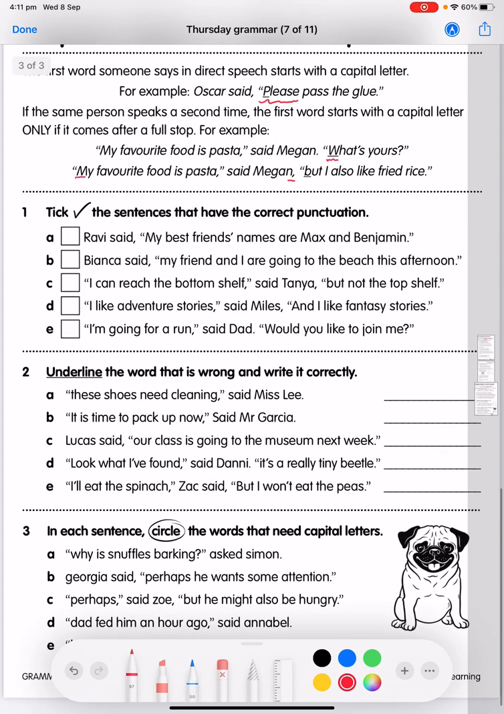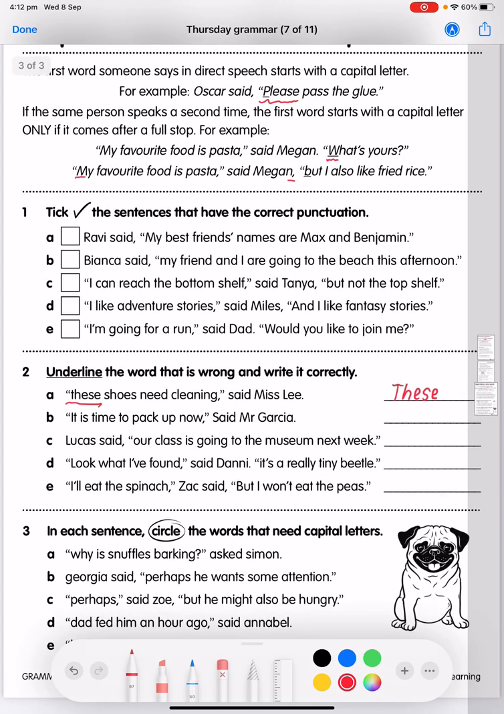In question 2, you're going to underline the word that is wrong and write it correctly. So A, "these shoes need cleaning," said Miss Lee. Now have a think about what did we say about capital letters. The first word that someone says in direct speech starts with a capital letter. This is the first word. Is that written in a capital letter? It isn't. So that is wrong. So on the line, I'm going to show you what it is supposed to look like. And so you write down the correct way. And you're going to do that for B, C, D, and E.